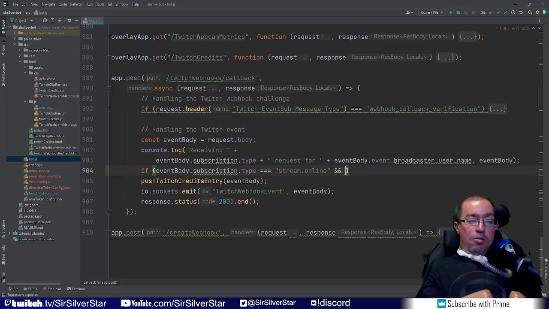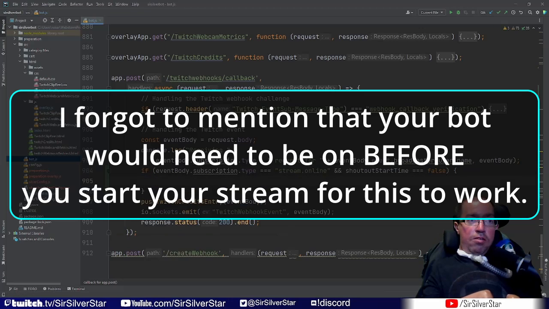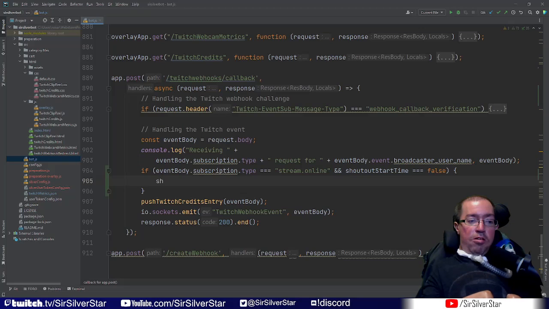And if your shoutout start time is equal to false, which is what we initially set it at, if this is true, we want to set the shoutout start time to the current date and time. So you just say a new date.